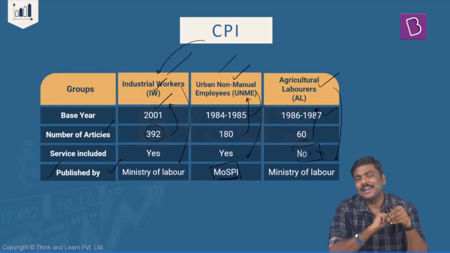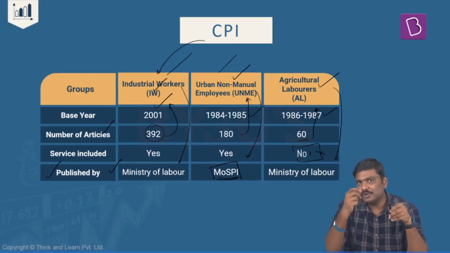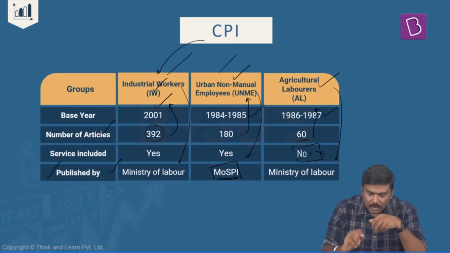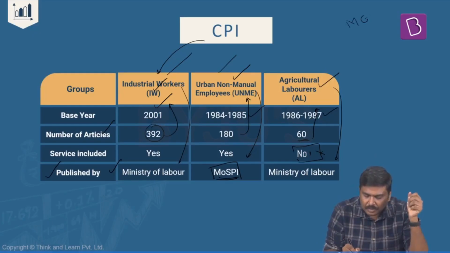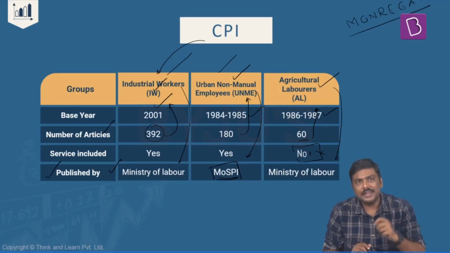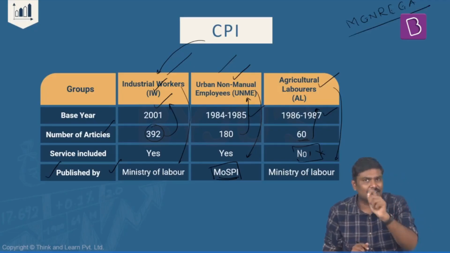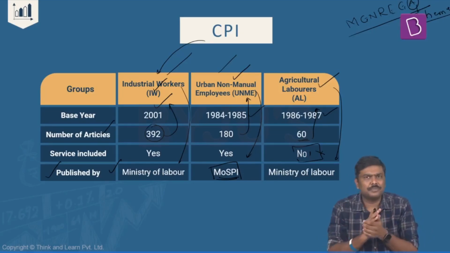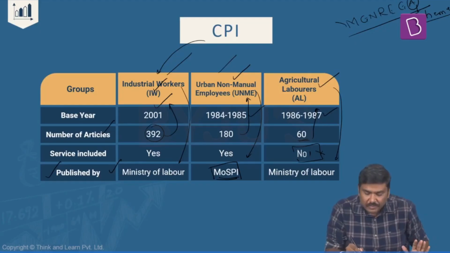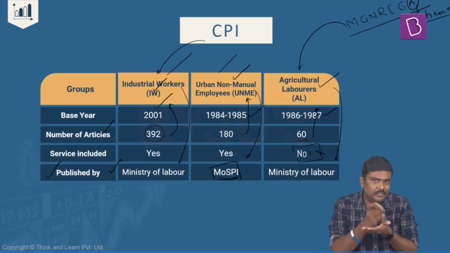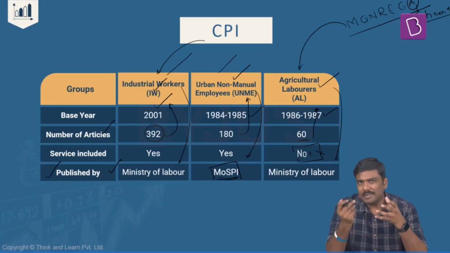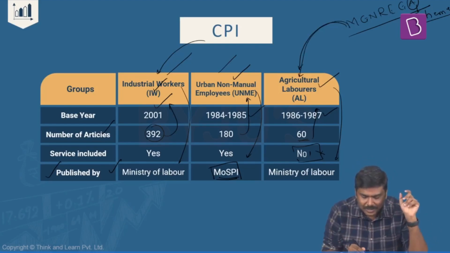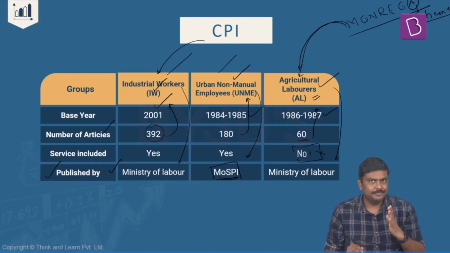Now, what is the importance of these indices? Where are the indices actually used? There is a concept of MNREGA. This is a scheme or program run by the Government of India, the Mahatma Gandhi National Rural Employment Guarantee Act. Some of the books would have replaced the term act with scheme, but the basic idea is the wages that are decided by the government under MNREGA generally are indexed, generally connected with the CPI AL.